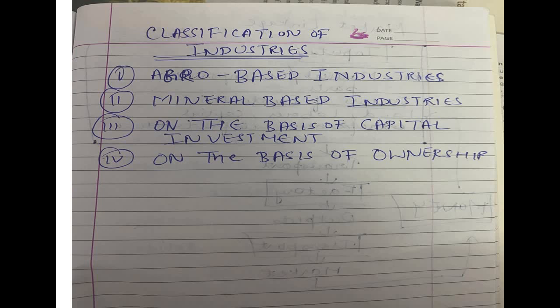So the first one is agro-based. That is the most important one, because food is one of the items used on a daily basis. All the items that you get from agricultural raw material, like cotton, woolen, jute, silk, everything comes under the agro-based industries.